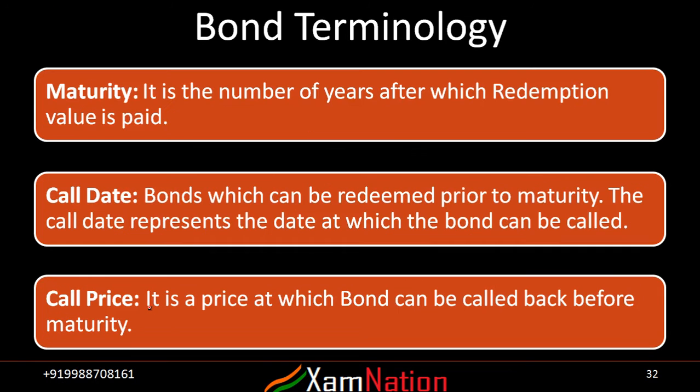Then there is maturity, which I have already told you: the time when the amount will be redeemed to the bond holder or investor. Call date and call price relate to derivatives. When we do derivatives, we will be able to understand call date and call price. So these are various bond terminologies.